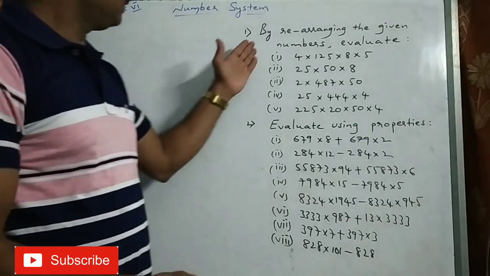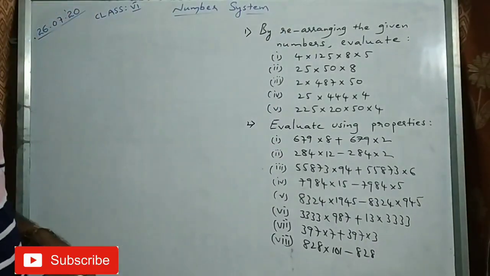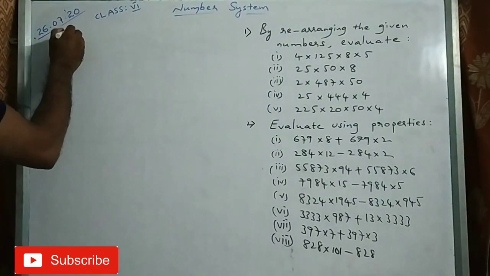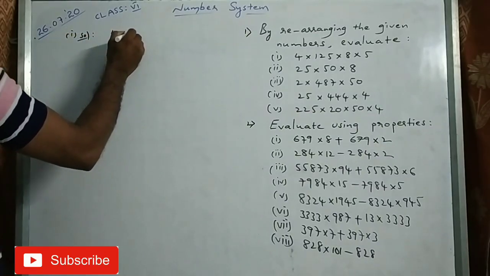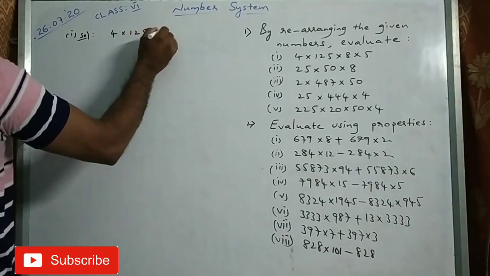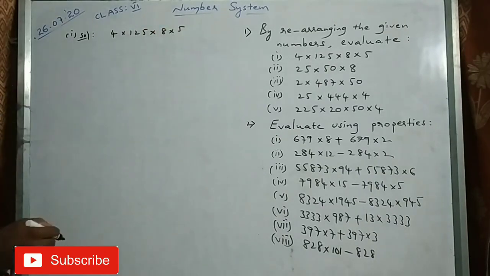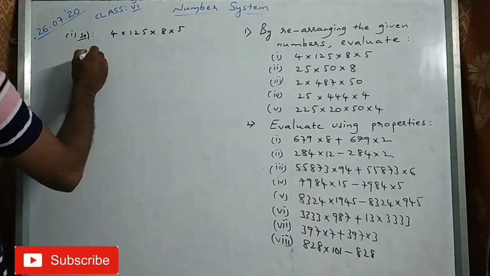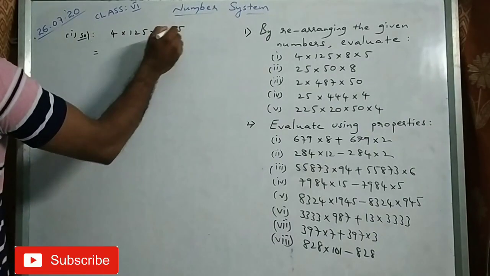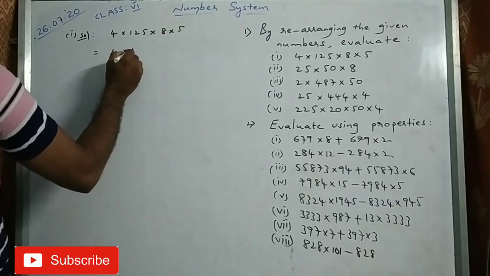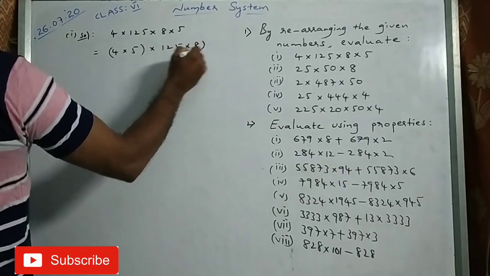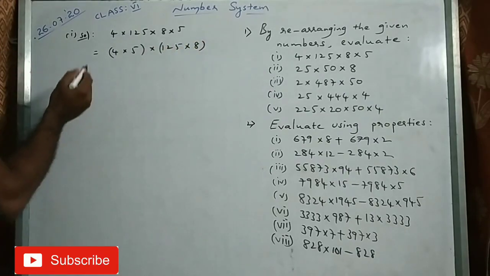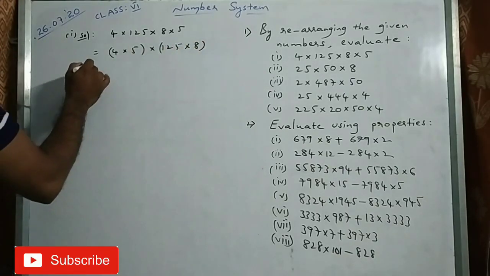Look at this problem. By rearranging the given numbers, evaluate. First question solution: 4 into 125 into 8 into 5. So 4 and 5 write together into 125 into 8 write together. Okay? Rearranging means we can arrange them.